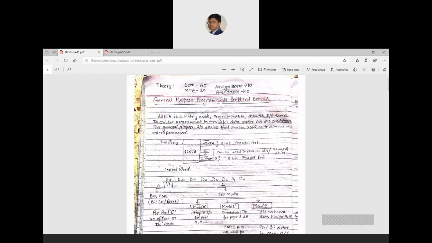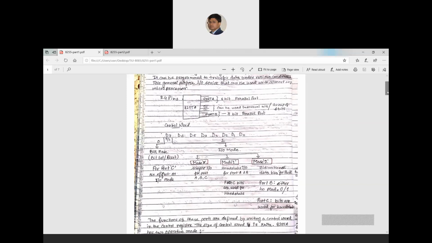The 8255 also supports 8-bit word length. So if we want to communicate with the 8255, we have to provide 8-bit length data. That is why the microprocessor can be synchronized with the 8255, because both have the same word length.